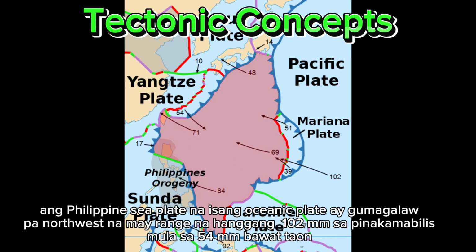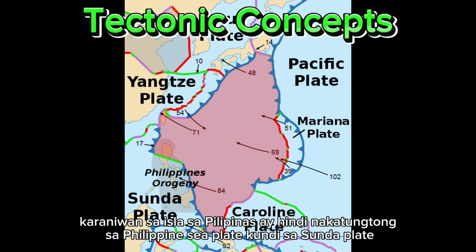The Philippine Sea Plate, which is oceanic, moves northwestward, ranging from as fast as 102 millimeters per year down to around 54 millimeters per year. Most of the Philippine Islands don't lie on top of the Philippine Sea Plate but on the Sunda Plate.